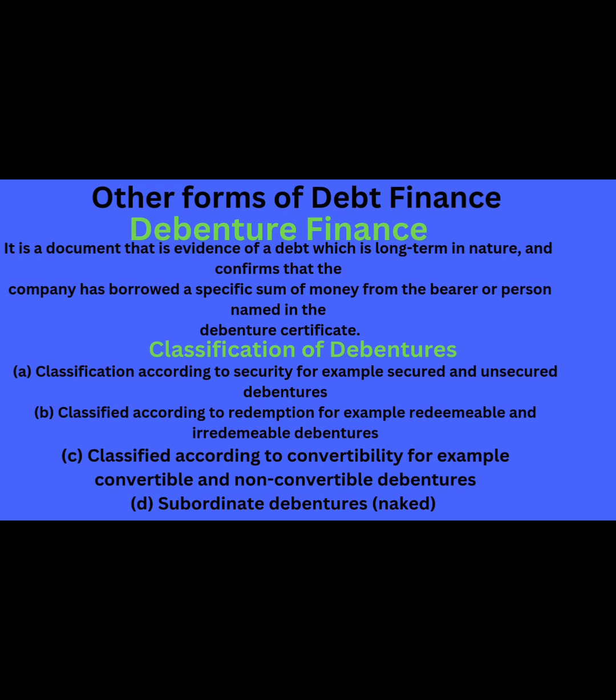Classification of debentures: A. Classification according to security, for example, secured and unsecured debentures. B. Classified according to redemption, for example, redeemable and irredeemable debentures. C. Classified according to convertibility, for example, convertible and non-convertible debentures. D. Subordinate debentures, naked. These are issued with a maturity period of 10 years and above, and usually they carry no security and depend upon the goodwill of the company.